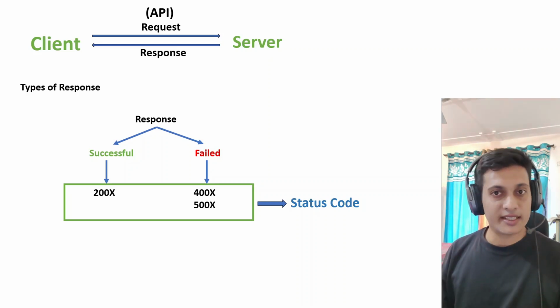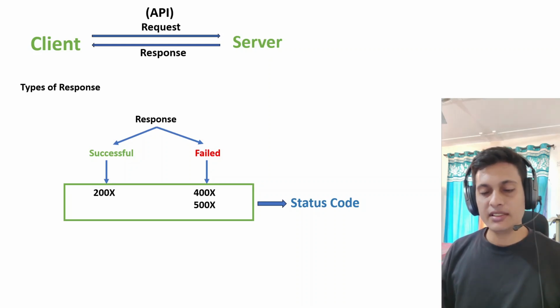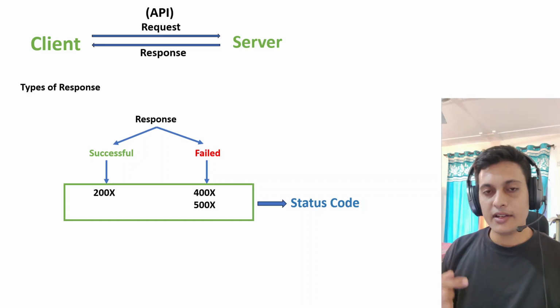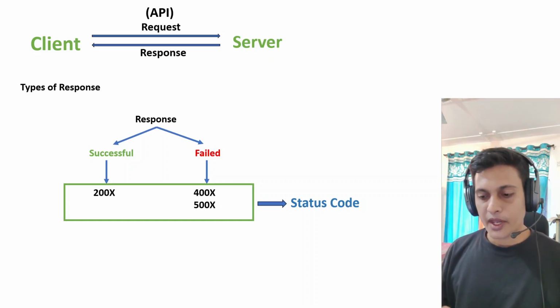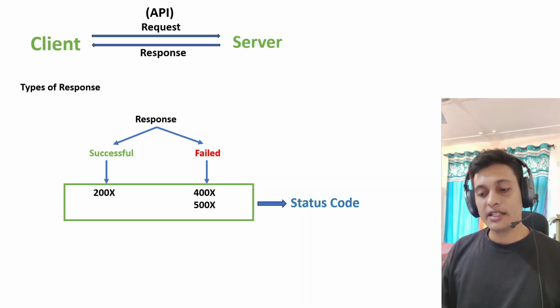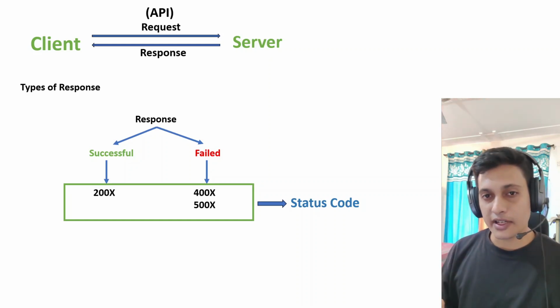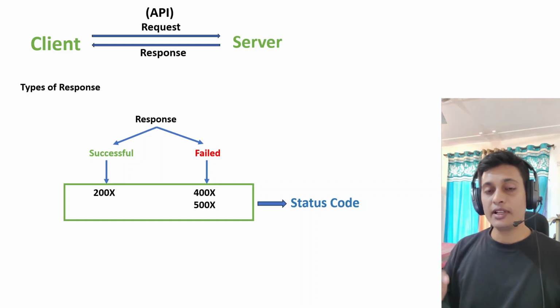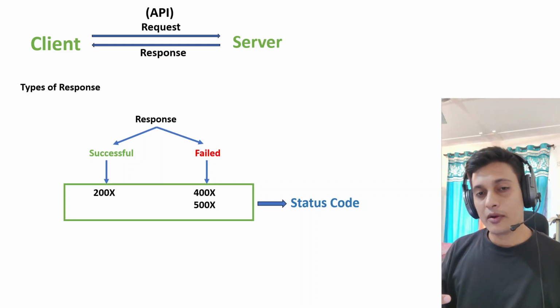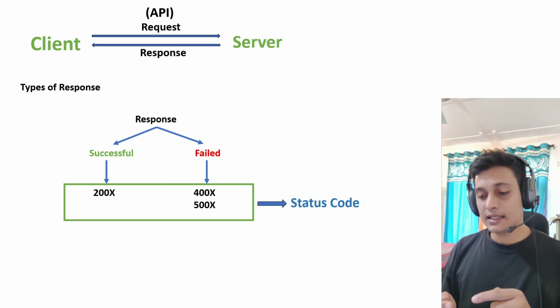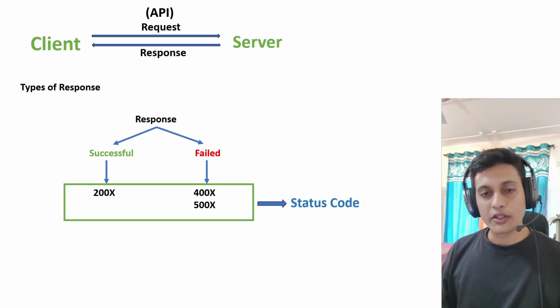If your data is updated successfully, it means the server will give back a response of 200, and that 200 will be converted into the successful window. If the server returns a response of 400 or 500, it means that program will convert that status code into the error window. This is the only reason why you sometimes see the error window on your screen or in your application.